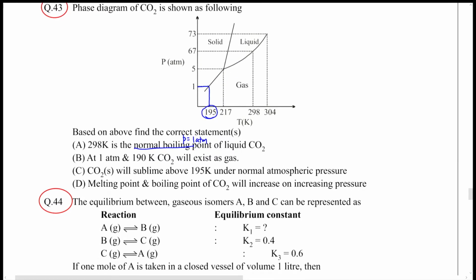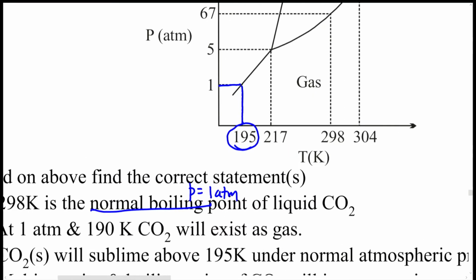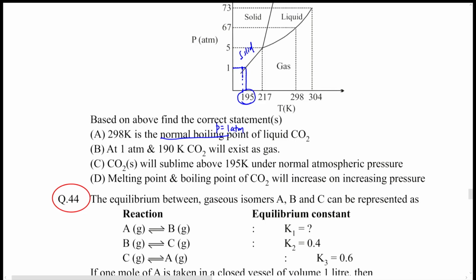The second option says that at 1 atm and 190 Kelvin CO2 exists as a gas. No, it will exist as a solid. If you take 190 Kelvin, which lies about here, and you want an intersection with the 1 atm line, you will get an intersection here, which is in the solid section. So under these conditions, CO2 will exist as a solid.